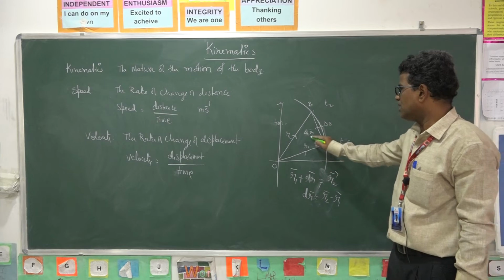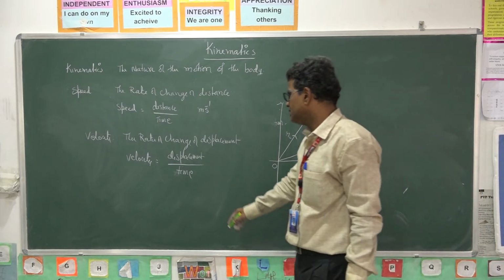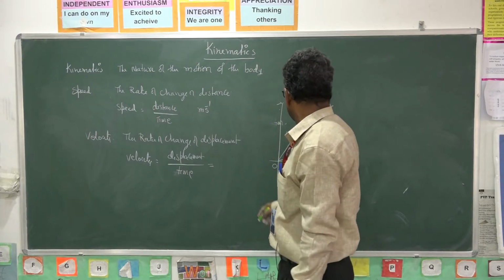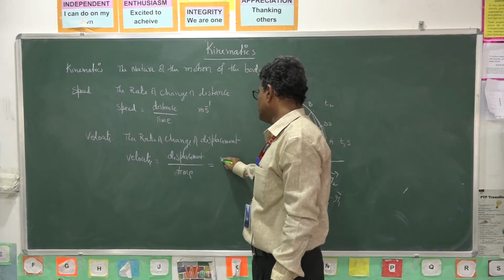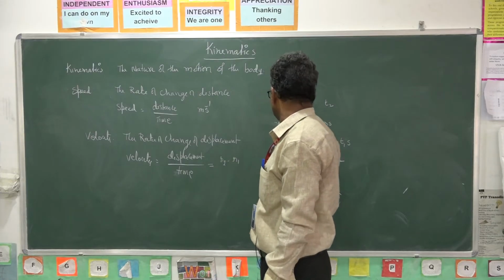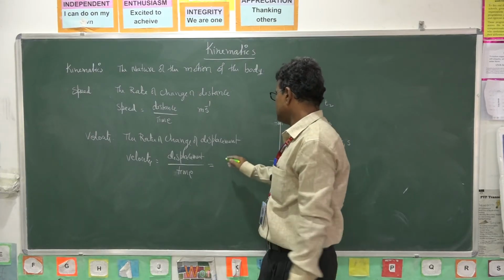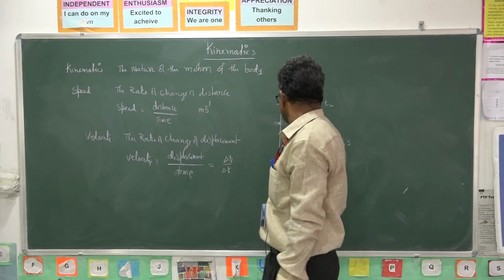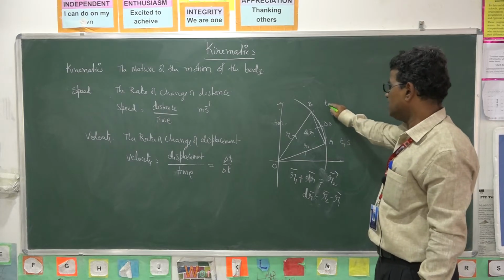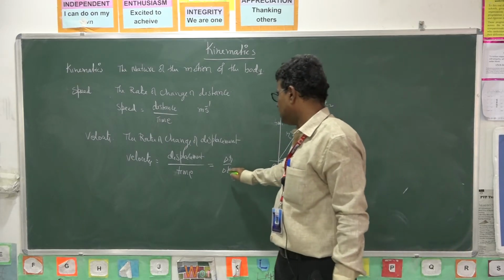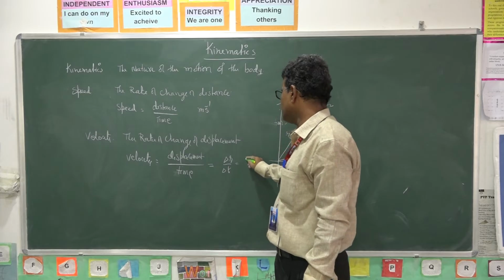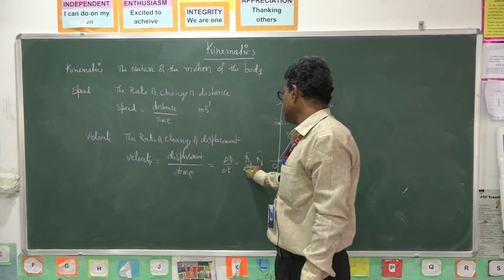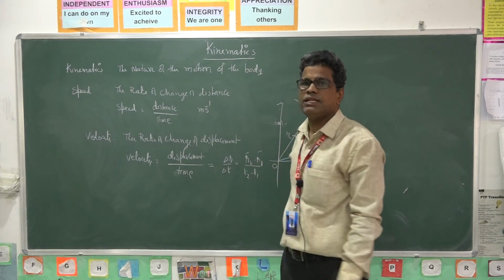As I said, velocity is the rate of change of displacement. Here we can write it as R2 minus R1, that is delta R, the displacement in this example, by delta T. Here time is T1, here time is T2, so that difference in time is delta T. This can also be written as R2 bar minus R1 bar by T2 minus T1 in that time interval.